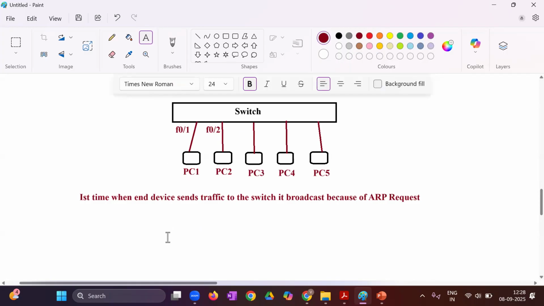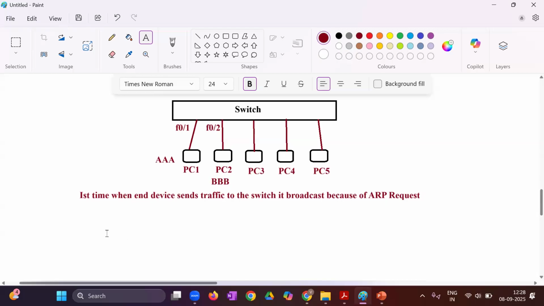It is going to maintain the MAC address table, right? Let's consider that the MAC address of PC1 is AAA, and the MAC address of PC2 is triple B. So how will the switch maintain this MAC address table? It will write that F01 has the MAC address AAA. How is it learning this?